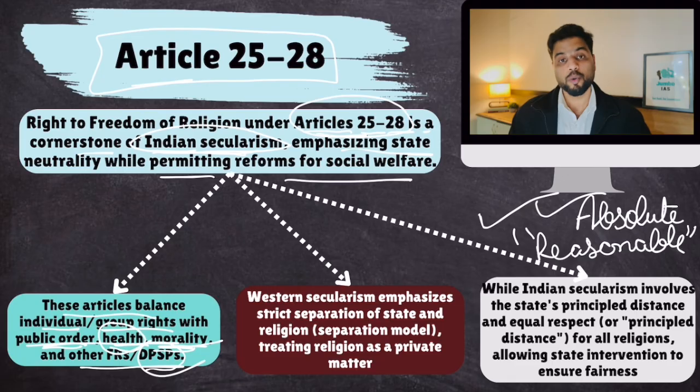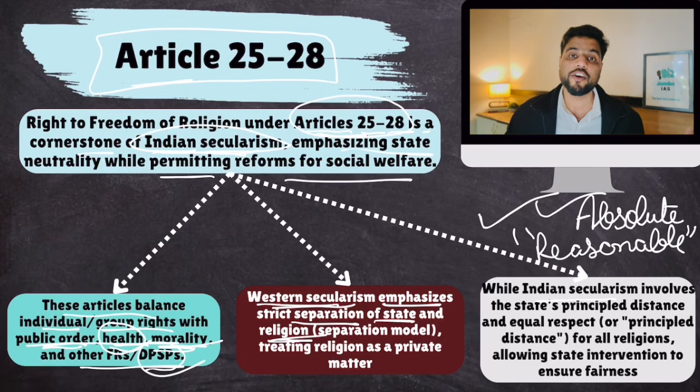Now, let's talk about the two meanings of secularism. Western secularism and Indian secularism. Now, hear me out carefully. Western secularism emphasizes strict separation of state and religion. The state is different from religion. Religion is considered a private practice and the state cannot interfere in religious activities. This is the strict separation. Even if religious practices are immoral, the state won't intervene in that. This is Western secularism.